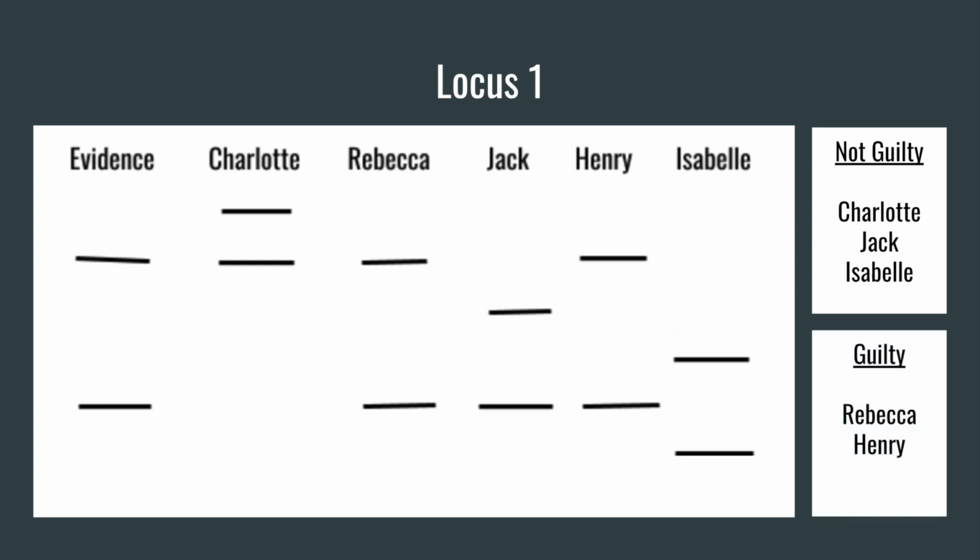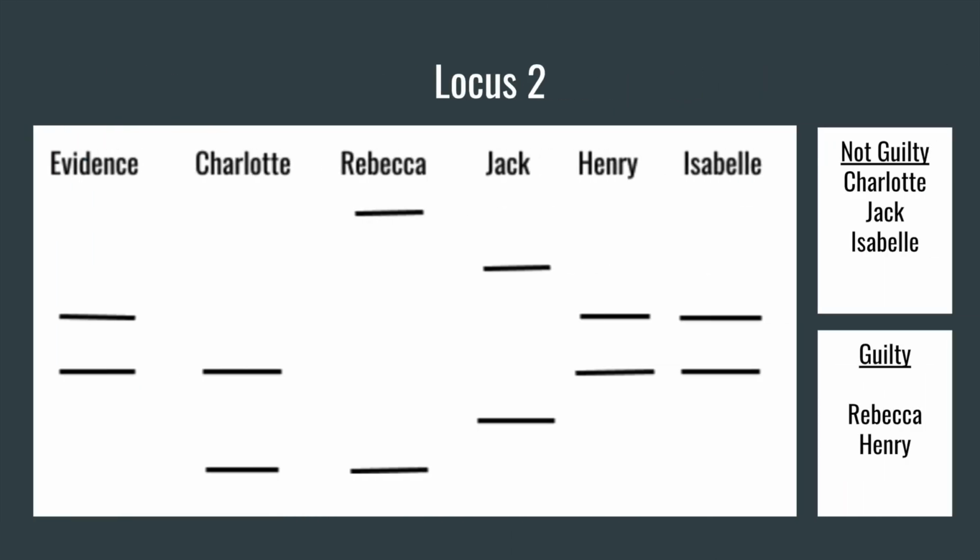We can reiterate the validity of the gel by comparing the alleles between mother and daughter, Charlotte and Rebecca. Here again, they both share the same allele at the bottom, consistent with biological relations. So now, we already have some information from locus 1 about the suspects. Looking at locus 2, some not guilty individuals previously identified may now match the evidence. Isabel is a great example of that. Even though it looks like she could be a good suspect here, we have already ruled her out for locus 1. She would have to match at both loci in order to be guilty, so she will remain on the not guilty list.